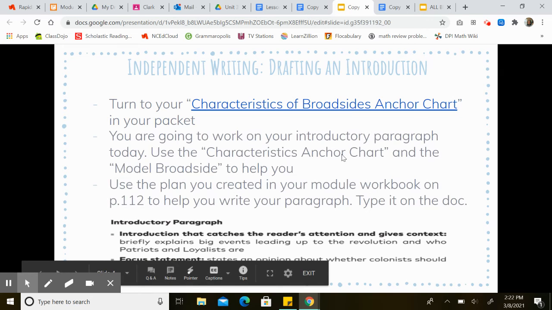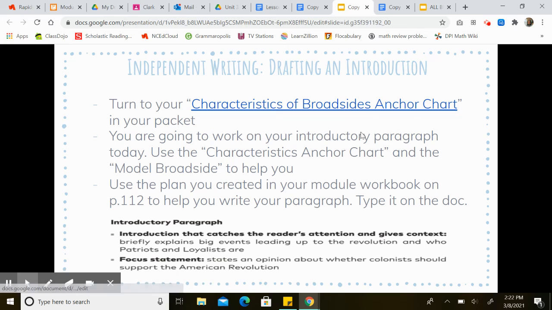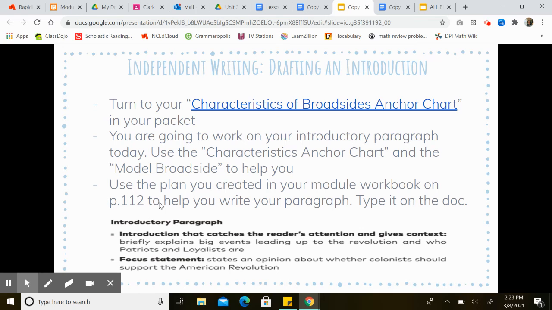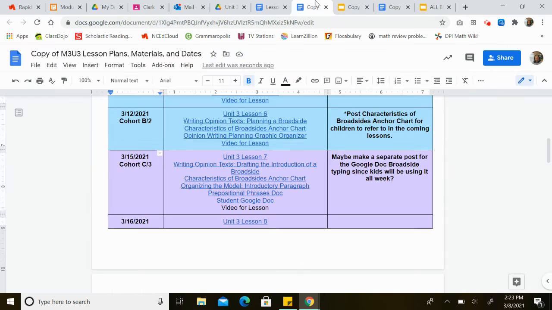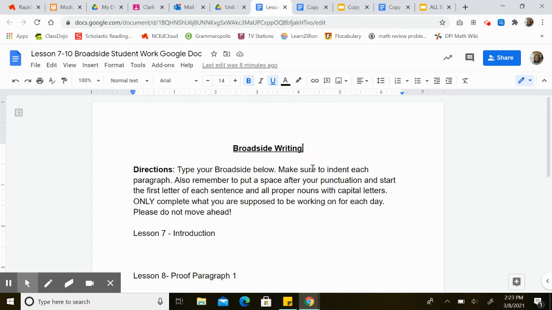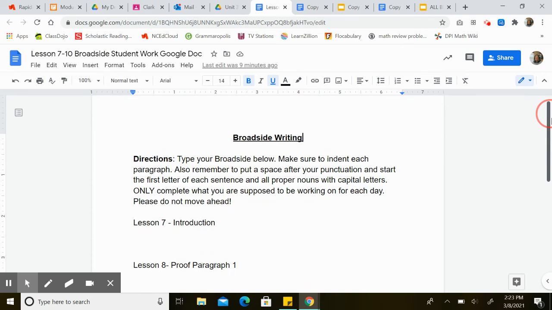So what you're going to do is, like I said, work on your introductory paragraph today. You're going to use the plan you created on page 112 to help you write your paragraph. You're going to type it in the Google Doc that is attached to today's EL assignment. That Google Doc for my homeroom is here, okay? And I'm assuming Miss O'Brien will have attached this for her and Miss Stouthammer's homerooms as well.